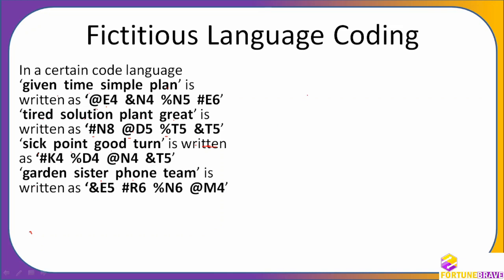So what we'll do to solve these kind of questions is we'll take randomly 2 or 3 words here. I'll take simple from here, and great from here. I do not know, I'm just taking them. And then good from here, and maybe a garden from here. I'm taking some, and then trying to find out what can be the code of this. In this whole thing, what can be the code of simple? So what can be the code?